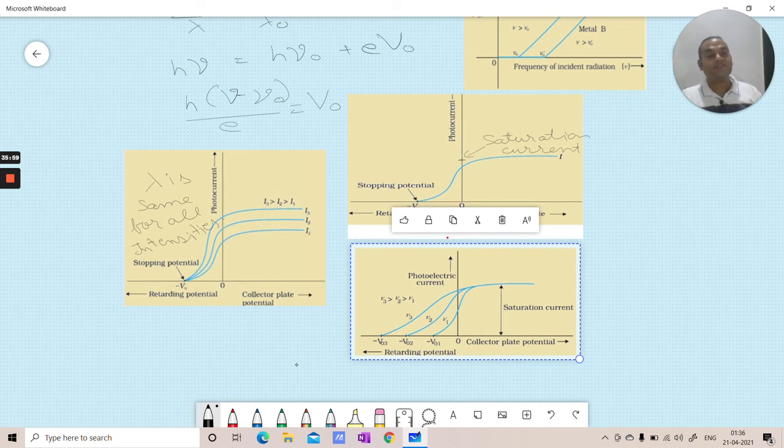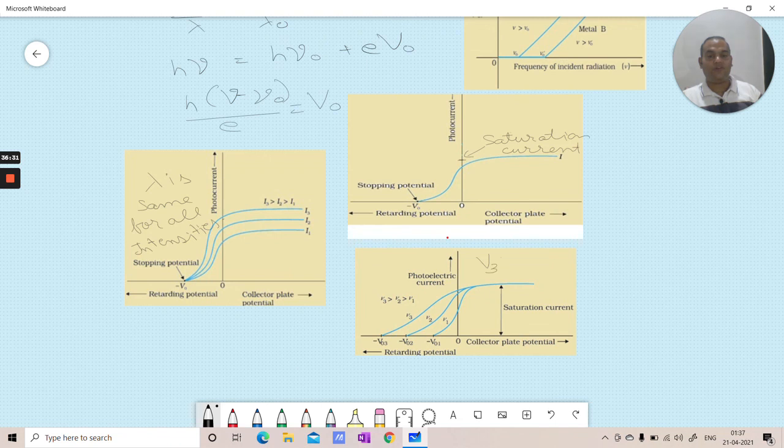When can a difference come in a stopping potential? Only when there is a difference in lambda. If lambda is different, then only the stopping potential can be different, and the one which has maximum stopping potential has maximum energy incident. And if the energy is maximum and it is incident, then it must have the minimum lambda, right? So here if you see, V03 or V3 is highest,